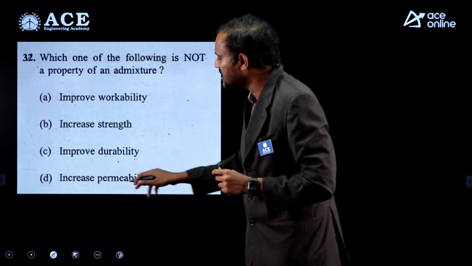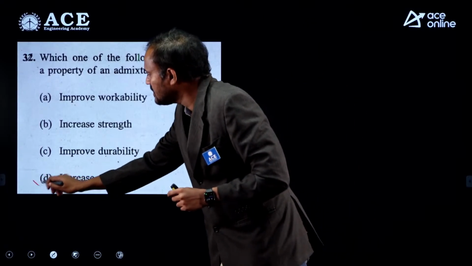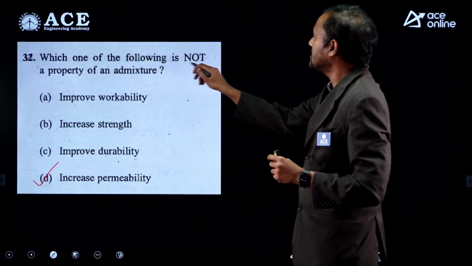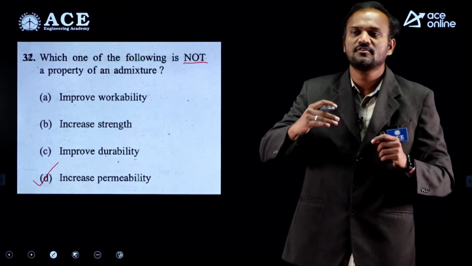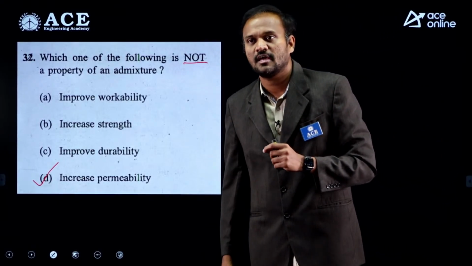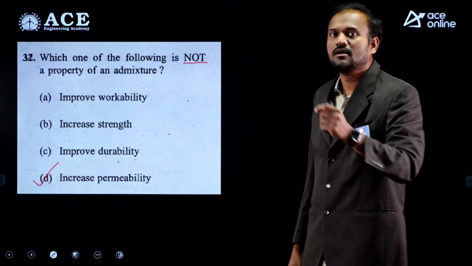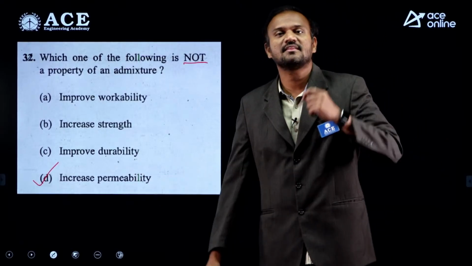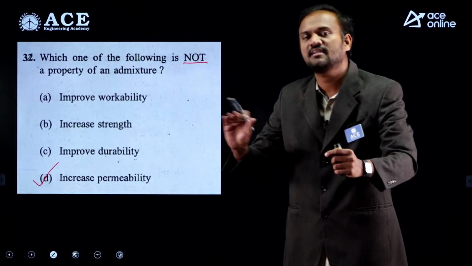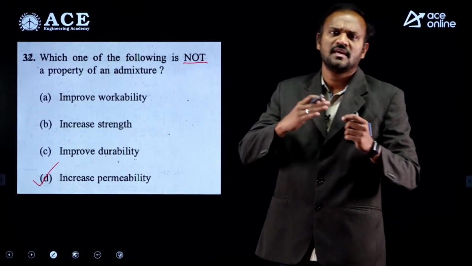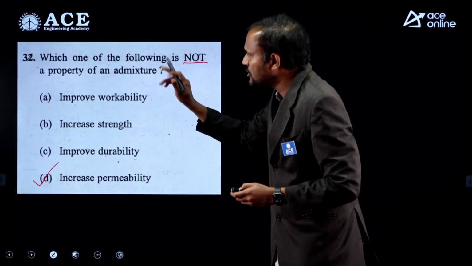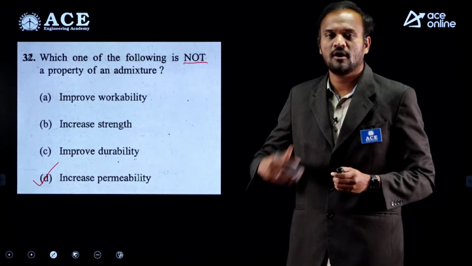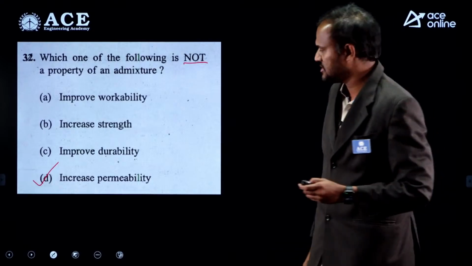Last option, increase permeability. Now this is incorrect. Admixtures are used to enhance the properties, not to damage the quality of concrete. So increasing permeability is not desirable, because steel corrosion etc. will happen. So we don't use admixtures to increase the permeability of concrete.